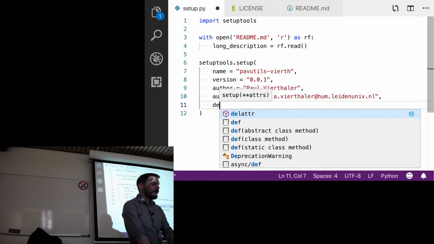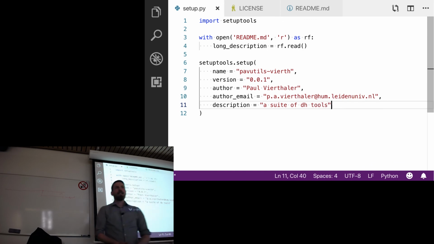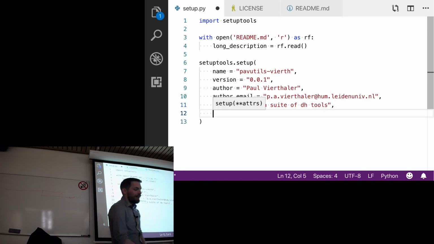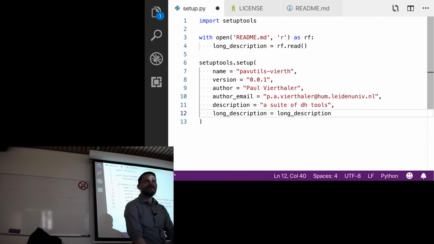Here, then you'll give it a description. And I'll say a suite of DH tools. Okay? I'll give it a long description, and that's going to equal long_description.